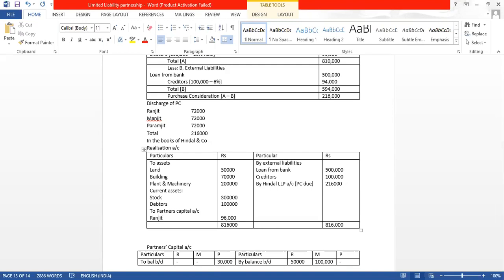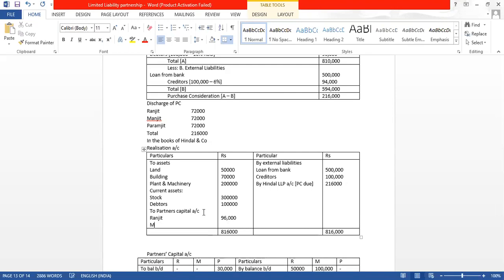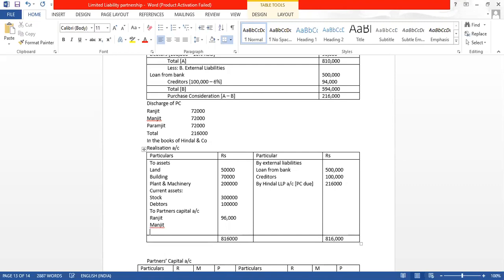What is the name of the partners? Ranjit, Manjeet, and the last one is Paramjeet. So we have to distribute this equally. So divide by 3. 96,000 divided by 3, what will you get? You will get 32,000 each. Means the profit earned by the three partners is 32,000. The profit on realization is 32,000.